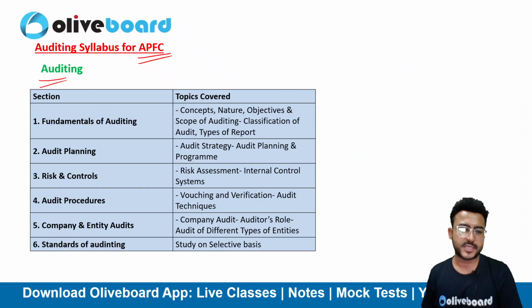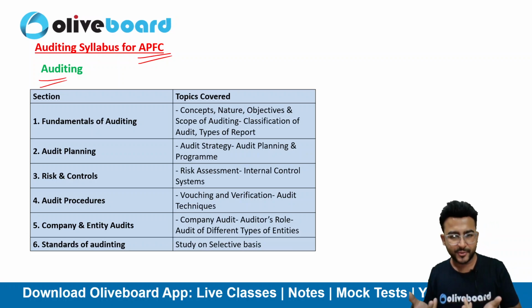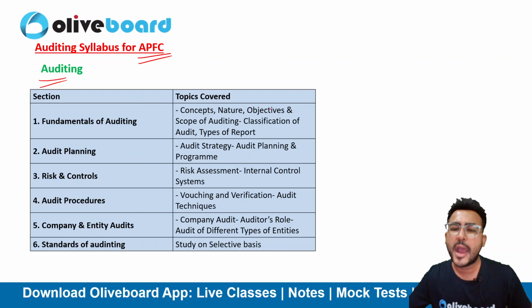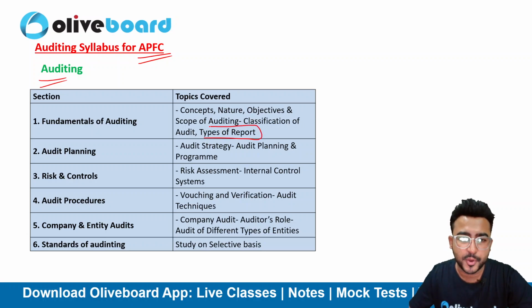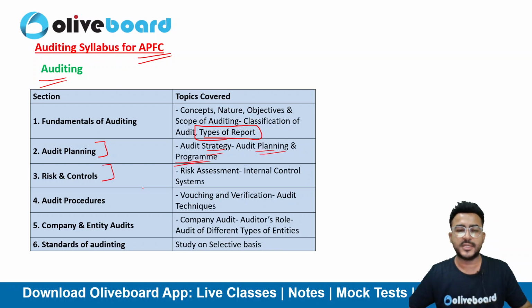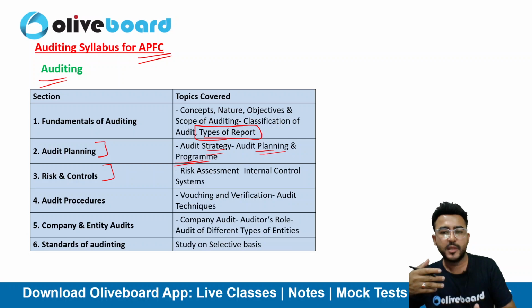So again, you need to study the fundamentals of auditing. What is the concept of auditing? What is auditing? Why are we doing auditing? How is it different from investigation? The types of audit report are important. Then audit planning: how do we plan an audit, what is the audit strategy, and how do we prepare audit programs. Then risk and control: we try to ascertain what the risks are and we try to control that risk.